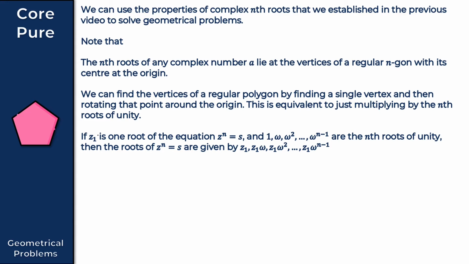Now, if z1 is one root of the equation z^n = a, and 1, omega, omega squared, and so on, up to omega^(n-1), are the nth roots of unity, then the roots of z^n = a are given as follows: z1, z1 omega, z1 omega squared, and so on, up to z1 omega^(n-1).